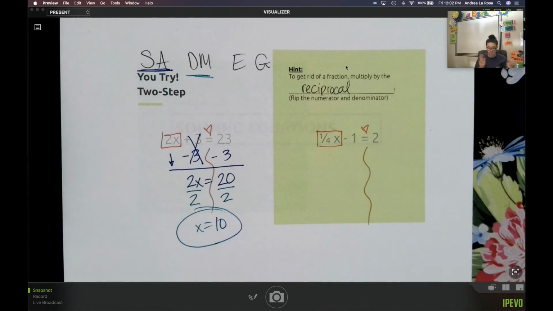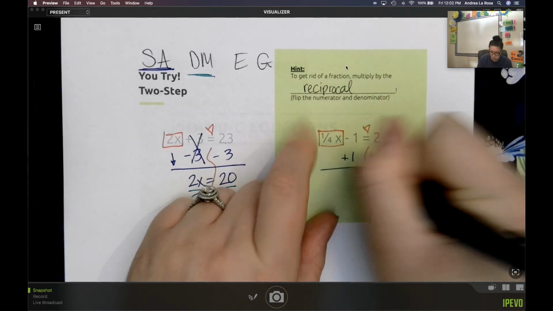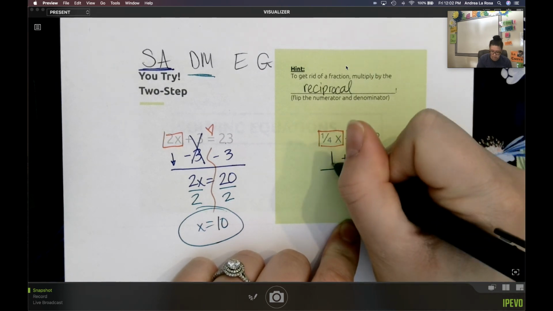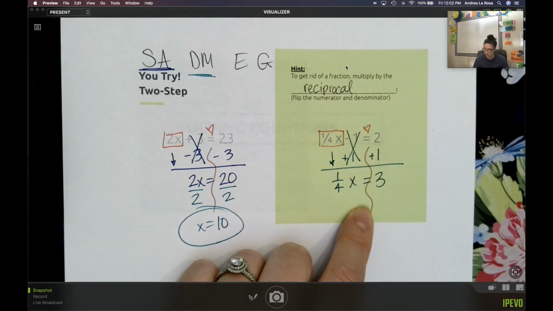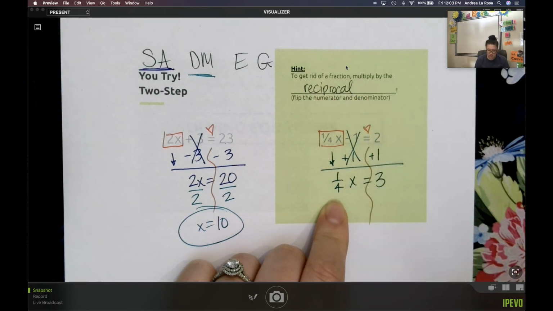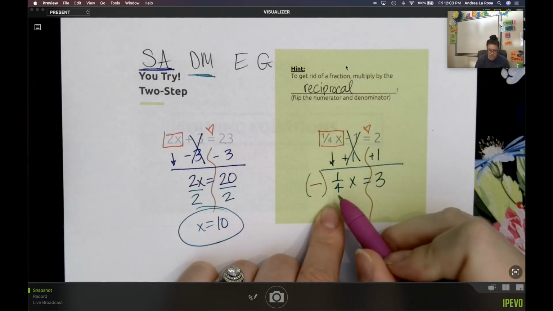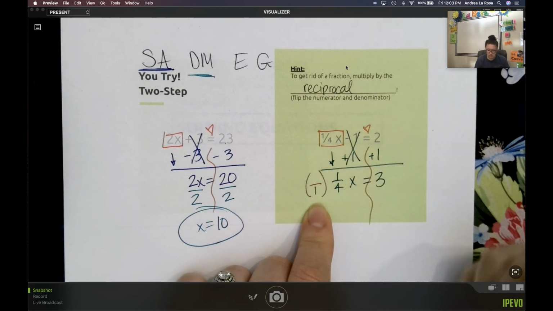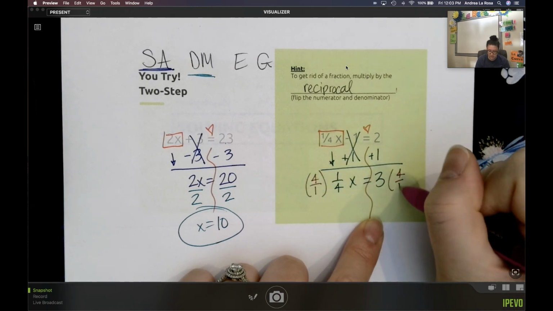This one, again, people get nervous because of the fraction. Well, let's do the first step, not even worried about it. I see minus 1. The inverse is to add 1 to both sides. I bring down my 1/4 x. 2 plus 1 is 3. Now, I know to get rid of that fraction, I need to multiply by the reciprocal. So my numerator and my denominator need to flip. The 1 was on top, now it's going on bottom. The 4 was on bottom, now it's going on top. And I've got to do that same thing to the other side.